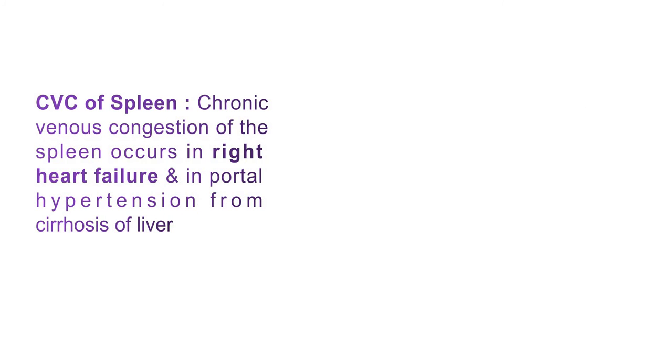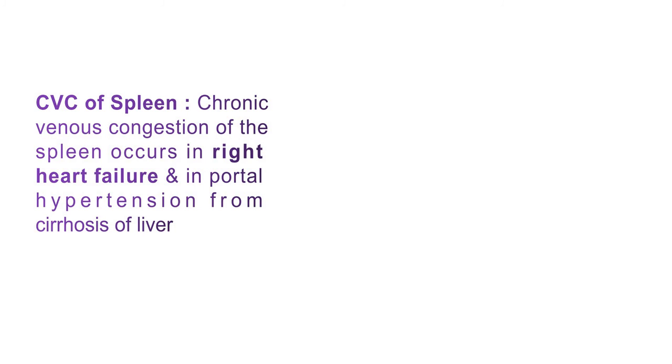Now the next organ is the spleen. CVC of spleen, that is chronic venous congestion of the spleen, occurs in right heart failure and in portal hypertension from cirrhosis of liver. So two conditions are there in case of CVC of spleen: when the right-sided heart fails, and the second condition, from the cirrhosis of liver. In both conditions the CVC of spleen takes place.